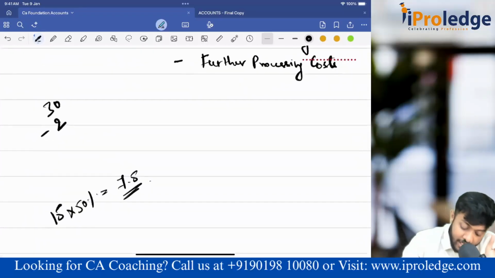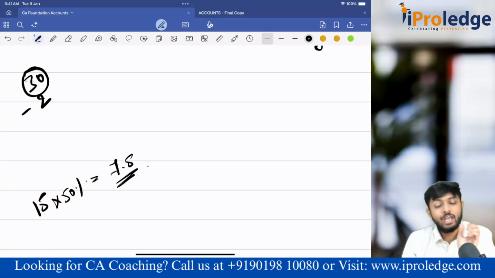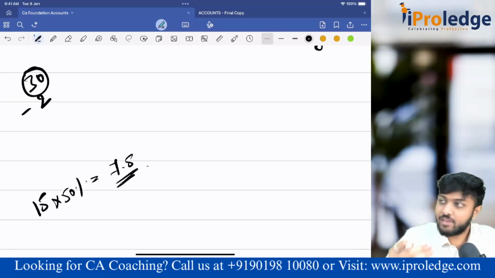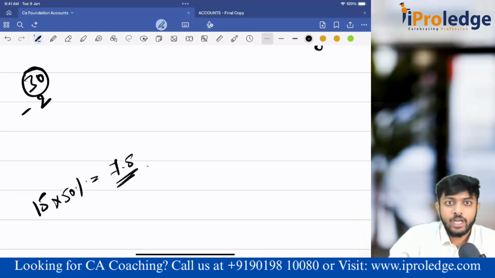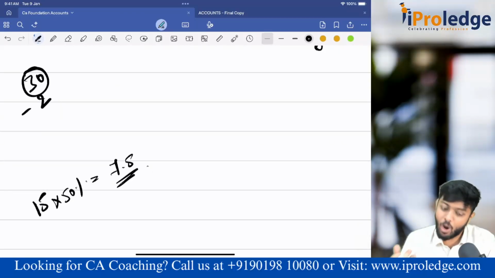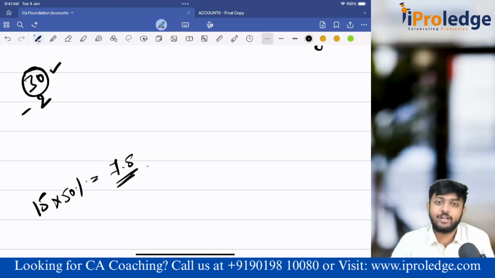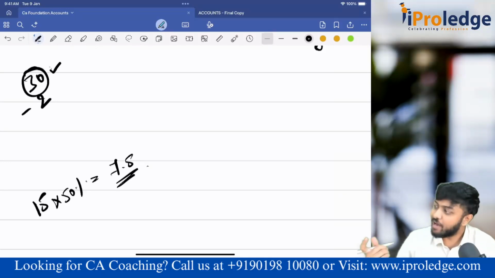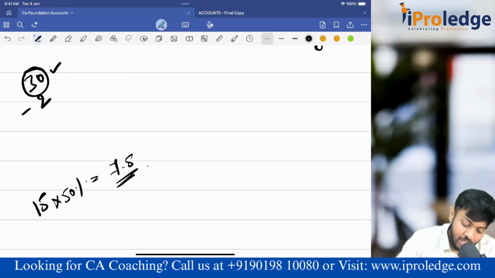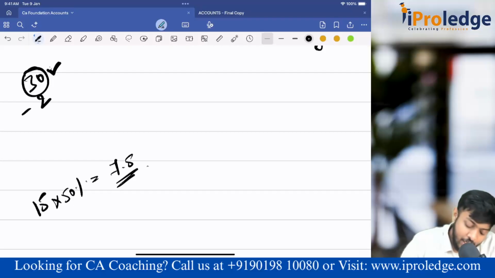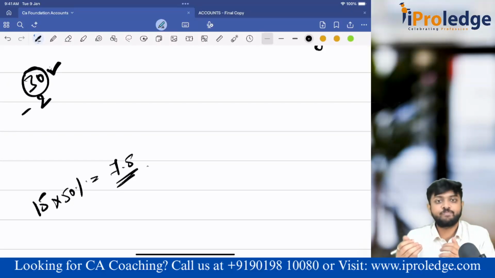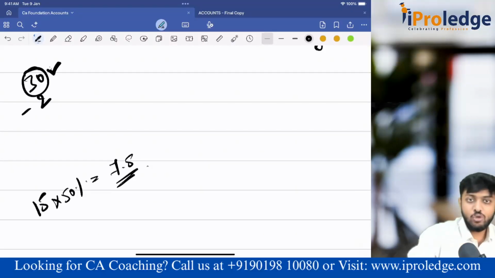But this 30 rupees which I am considering for the purpose of NRV, is that the selling price for half done goods? Is 30 rupees a selling price given in the market for half done goods? No. The 30 rupees was for the finished product. Now for valuing WIP, tell me how can I use the selling price of the finished product? If I had NRV of the unfinished product and compared that, good, correct. But this 30 rupees, this estimated selling price, is for the finished product. So what I have to do? This I have to make equal to WIP. So what I'll do?